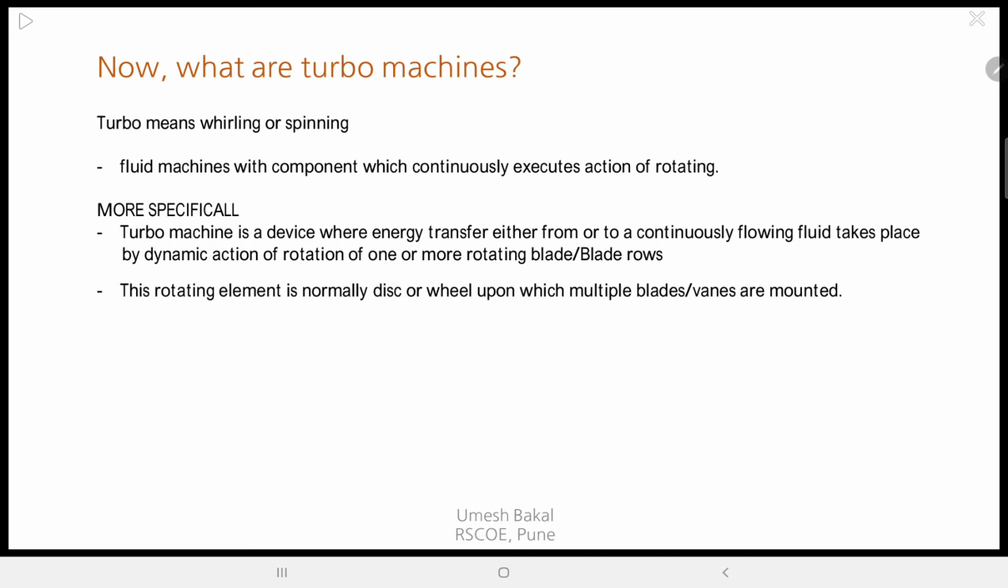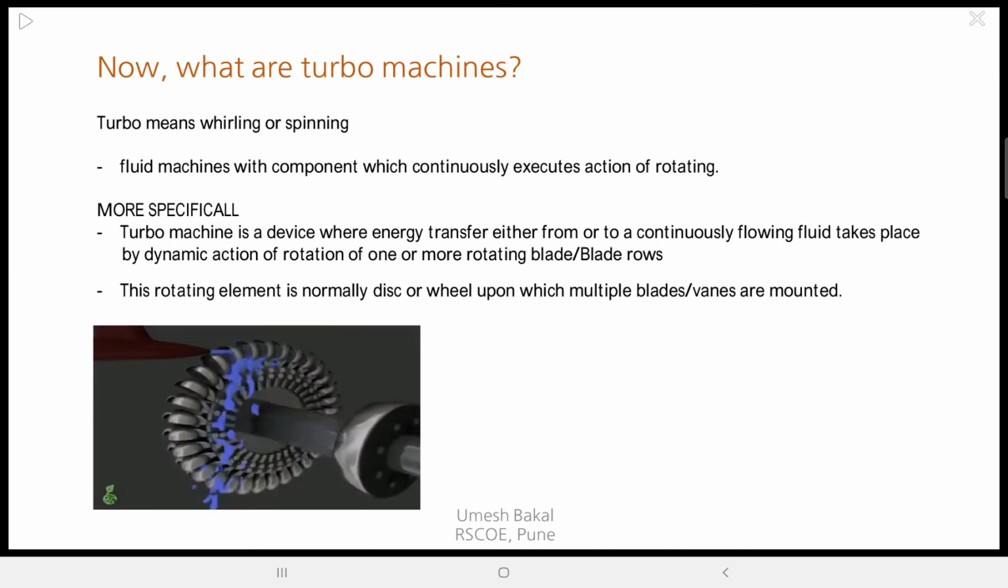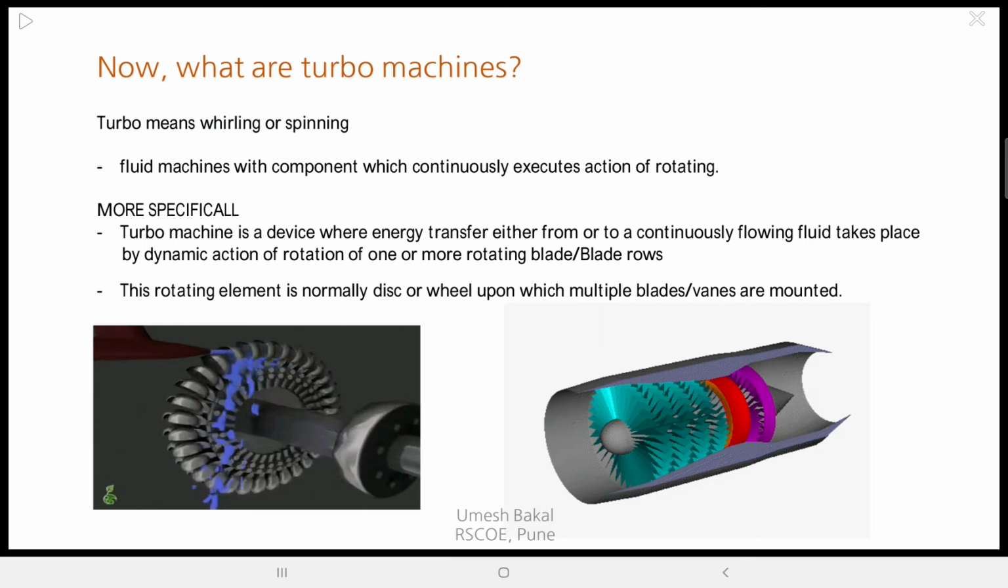Correct. So now, as we said, if we are talking about a turbo machine, it must constitute parts which rotate continuously. Correct. So see over here, we can see multiple blades in the next diagram. See, these are the rows of blades. This is the first row, this is the second row, this is the third row, this is the fourth row. So that is why the term one or more blades is used.